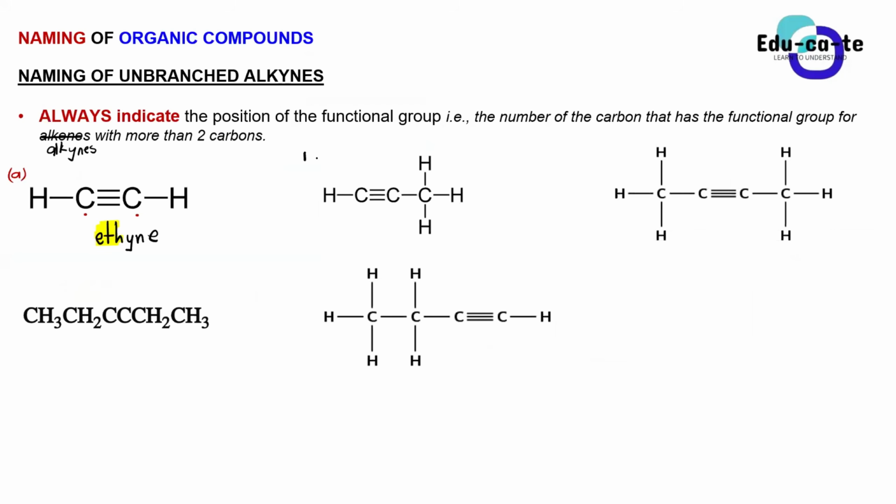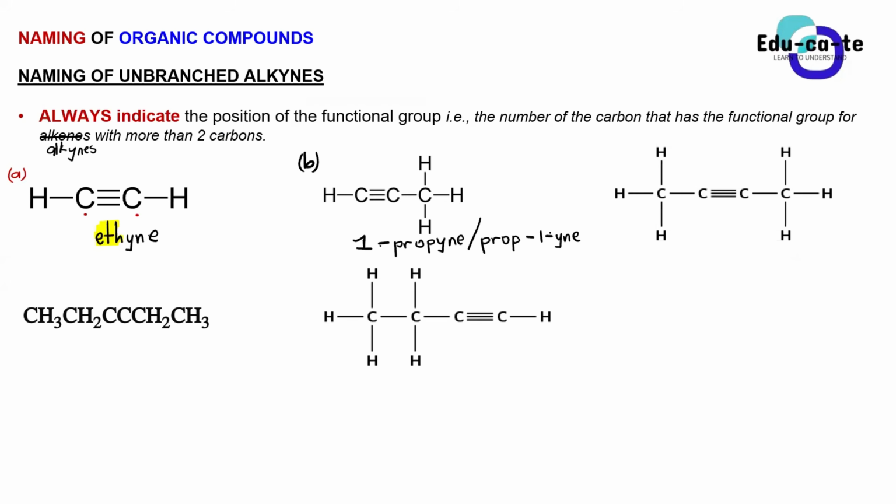Let's look at compound B, guys. Let's say this is our compound B. What is the name of this compound? Yes, 1-propine. Or what is the alternative way that you can write this one? Prop-1-yne.